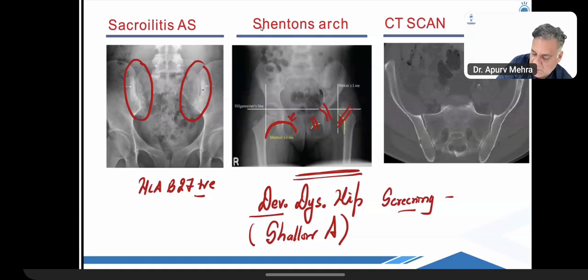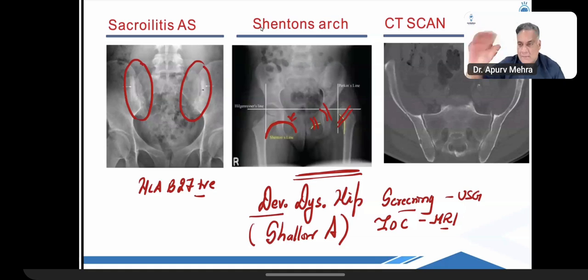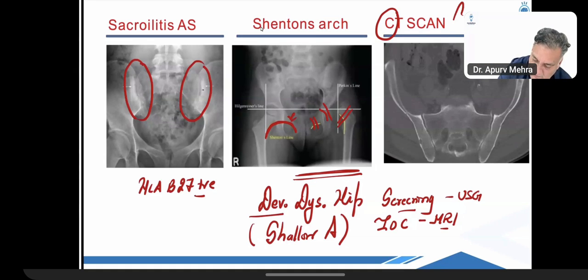Right? Anybody, screening tool for DDH? Ultrasound. Investigation of choice for DDH? MRI. In orthopedics, after X-ray, the next thing we do is MRI. So C for cortex, C for CT scan.